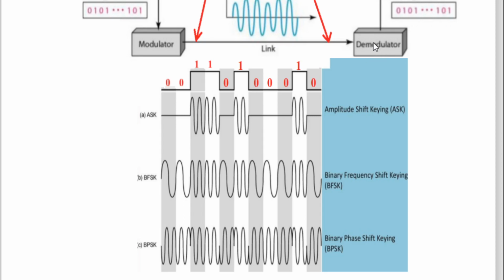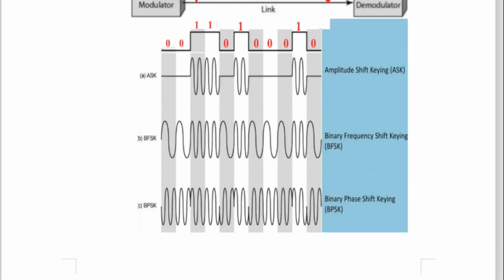But continuously two logic 0s or two logic 1s, how is it to be understood? If the high frequency sine wave is received for 2 milliseconds, it is understood that there are two logic 1s. And similarly, if the low frequency signal is received for 2 milliseconds, it means there are two zeros. So this is the another logic.